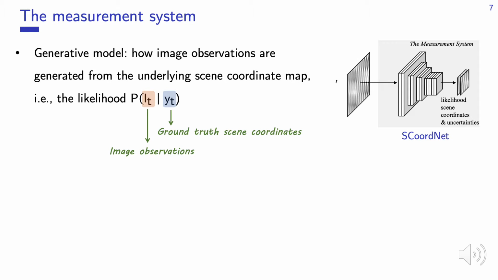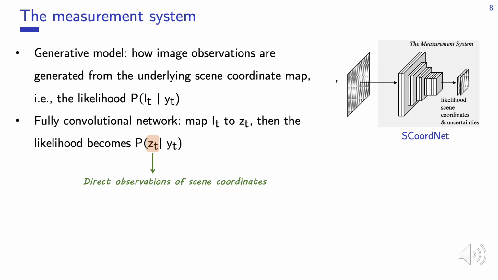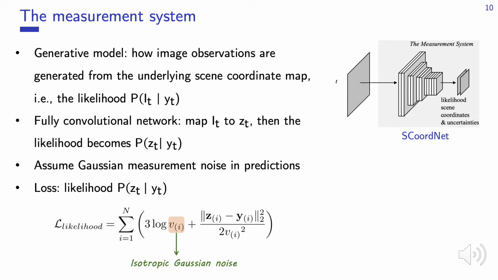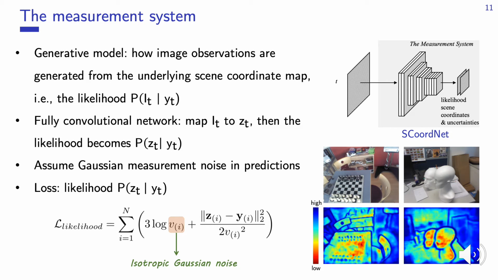The measurement system is a generative model describing how image observations are generated from the scene coordinates. It can be denoted by the likelihood function. However, directly modeling the relationship between image observations and the scene coordinates is difficult. Therefore, we first use a fully convolutional network called SquareNet to map the image observations to scene coordinate predictions. Then we assume Gaussian measurement noise in the predictions. Finally, we define the loss based on the likelihood. The figures visualize the variances of noise.